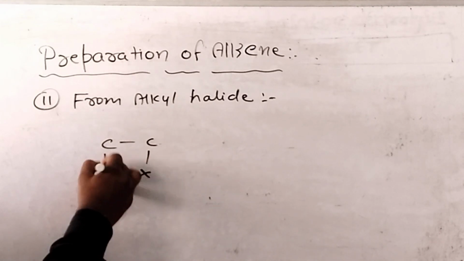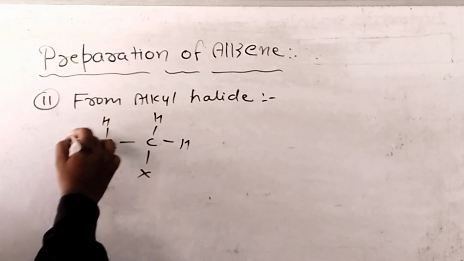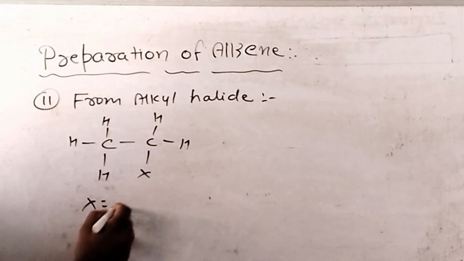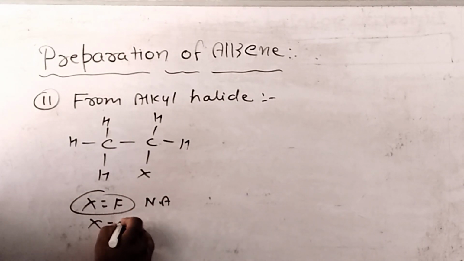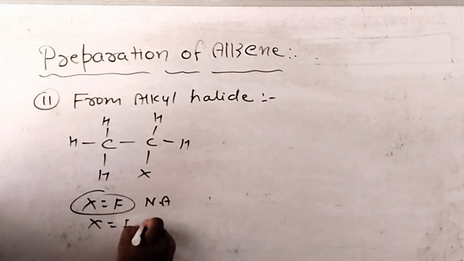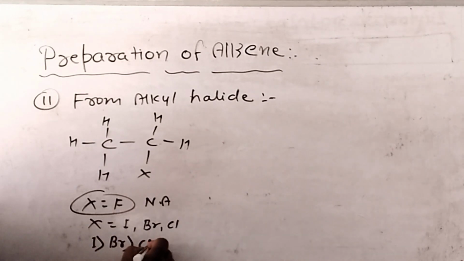In case of alkyl halide, X equal to F is not applicable, but we can use I, Br or Cl in place of X. Here the reactivity order is iodine most reactive, after that bromine and chlorine.